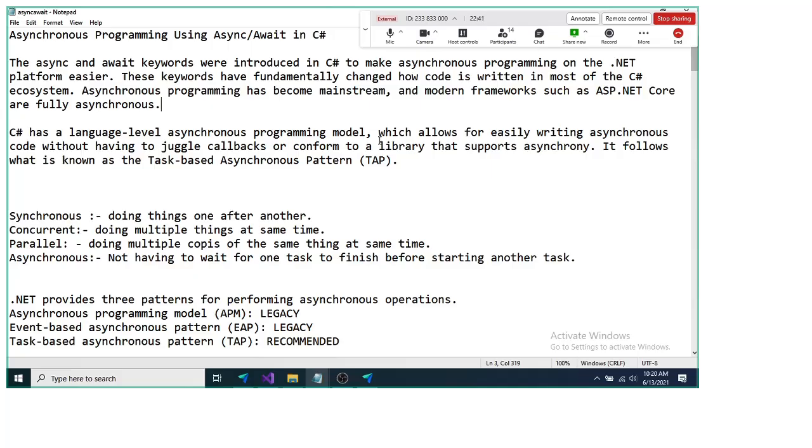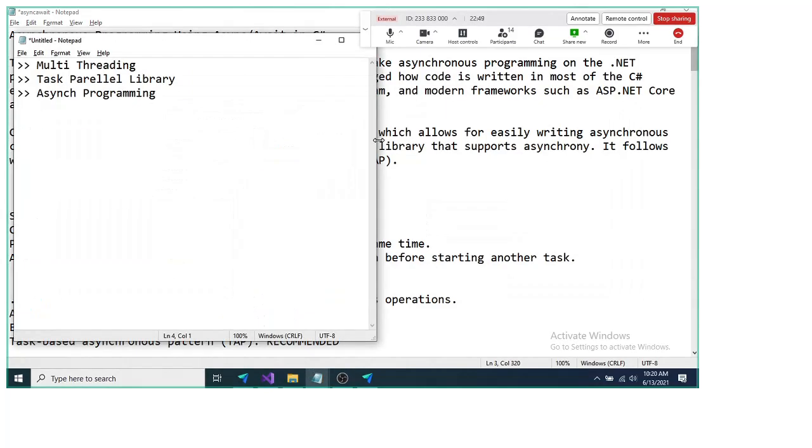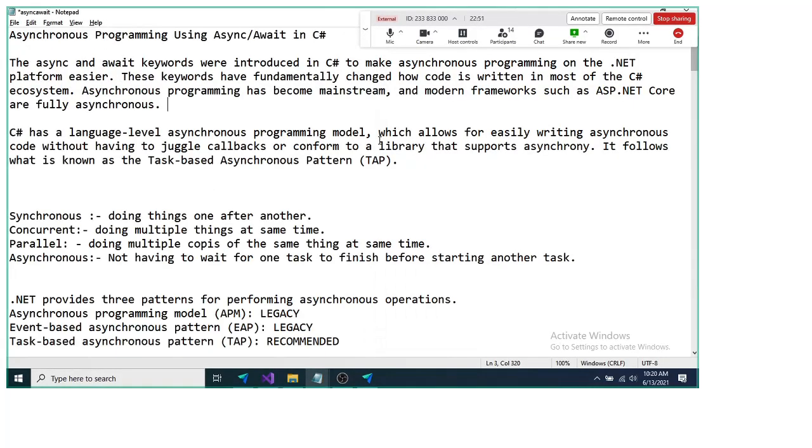Asynchronous programming makes it very easy. Multi-threading is quite difficult, and TPL is also a little bit difficult, but async programming is very simple. You do not need a callback, any kind of context switching, any kind of communication, or any kind of arrangement. It happens very seamlessly, as you write normal code in a C# application.